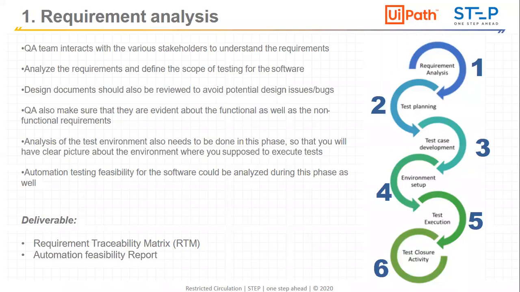In mid-size or small companies, the testers can create it. Then QA needs to make sure that if there is automation, an automation feasibility study is done, and then we submit the feasibility study report to the client and take a go-ahead, a sign-off from the client related to the automation feasibility report. So this is the requirement analysis phase of STLC.